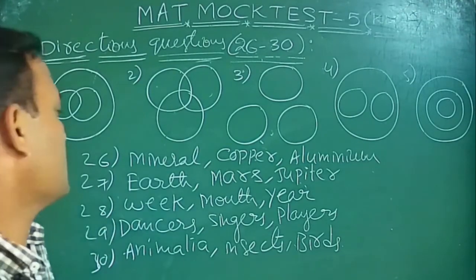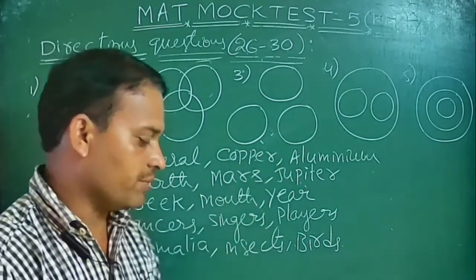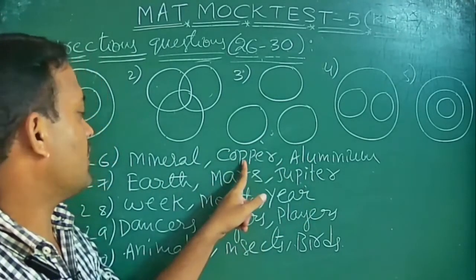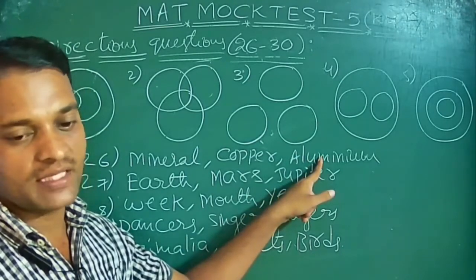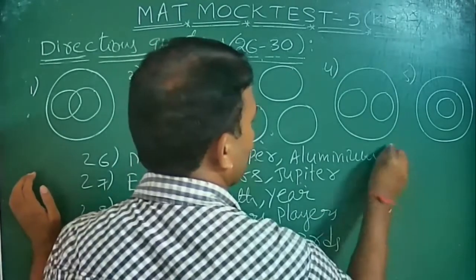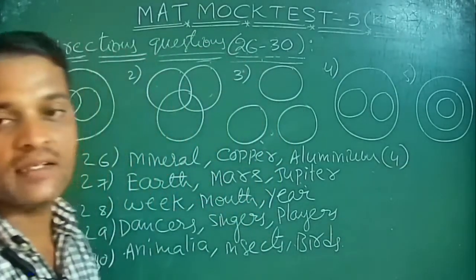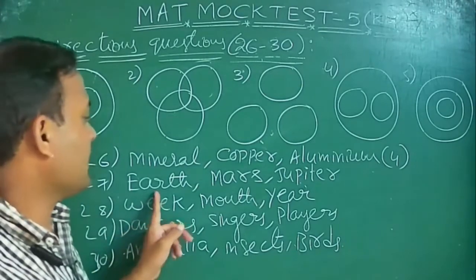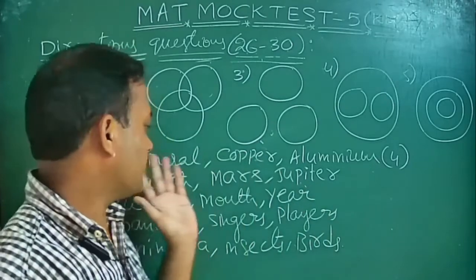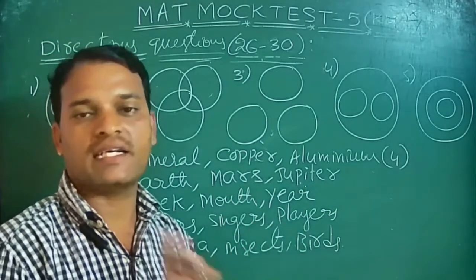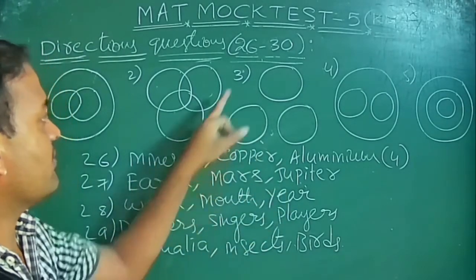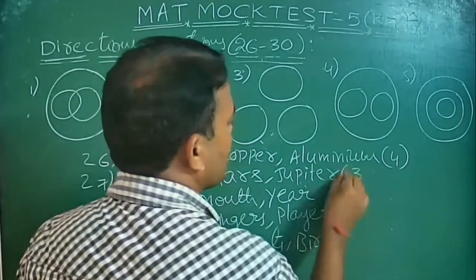The 26th question is mineral, copper, aluminum. Copper is one of the minerals and aluminum is also one of the minerals. These two are called minerals, so which one is suitable here? The fourth figure is suitable. Okay. So the next, 27th one, is Earth, Mars, Jupiter. These three are different planets, but they never meet at any time. That's why these three circles never meet, so the third one is the answer.